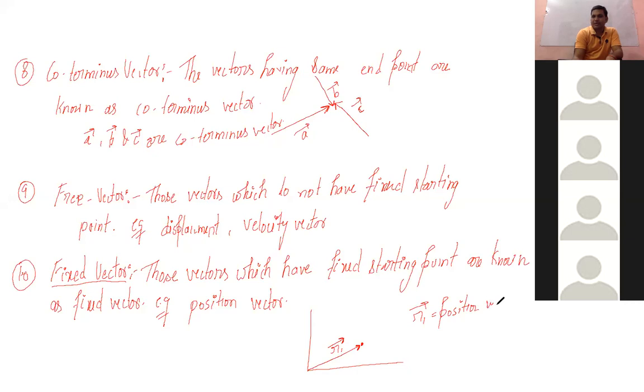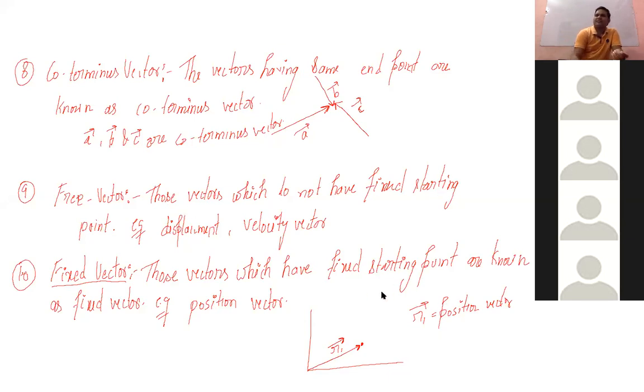Position vector means it specifies the position with respect to the origin. Position vector always specifies the position of an object with respect to the origin. So its initial point will always lie on the origin. That's why it is categorized under the fixed vector.